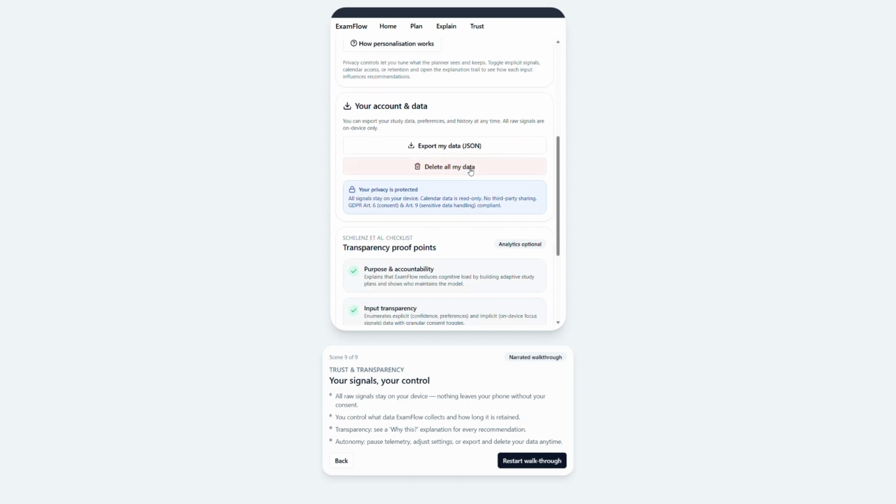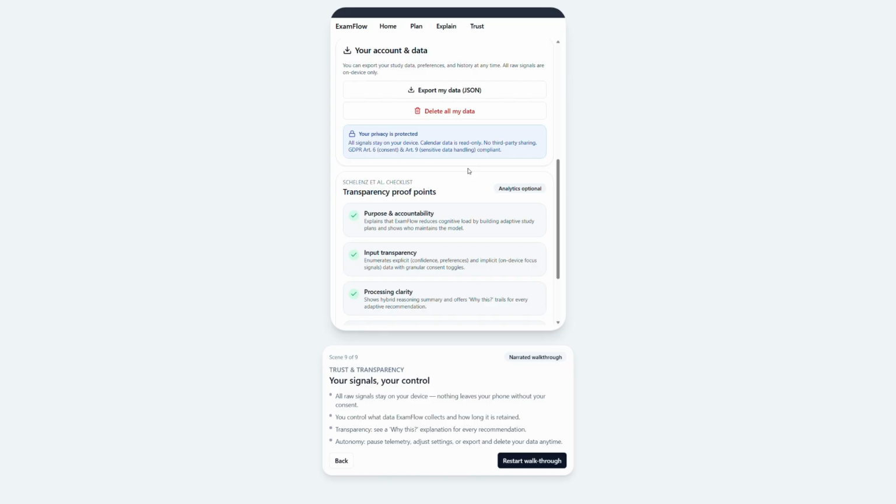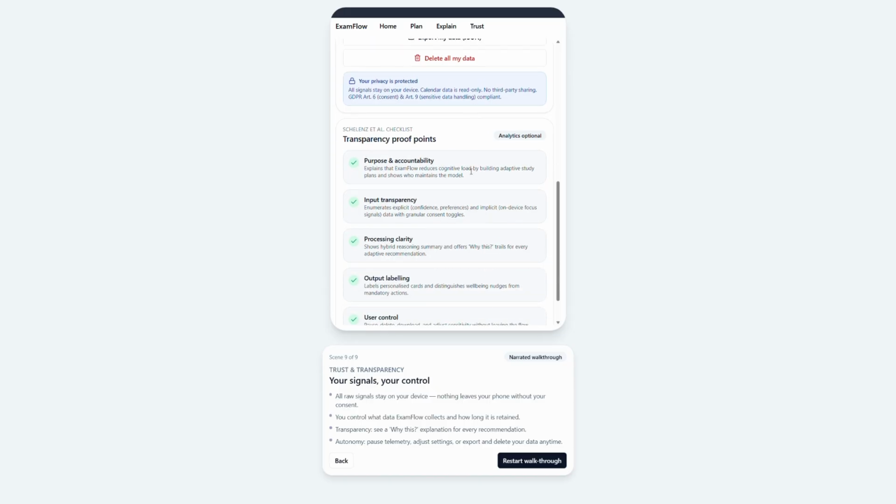Overall, ExamFlow demonstrates a calm, explanation-centered revision assistant that uses a hybrid knowledge and behavior model, explicit and implicit signals, and robust privacy controls to keep Joe's data and his study journey under his control.